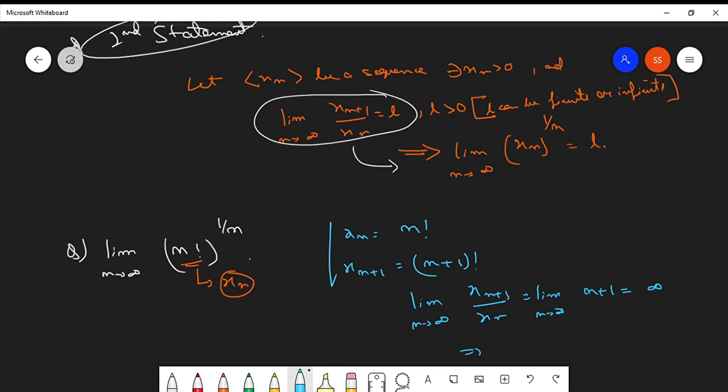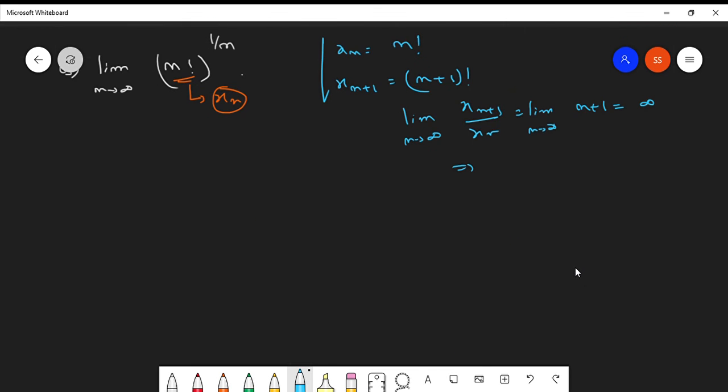So this implies what? So the L is thus greater than 0. So this implies limit n tends to infinity n factorial whole to the power 1 over n is also infinity. Clear? Got it? In this way you can also solve a problem like this.